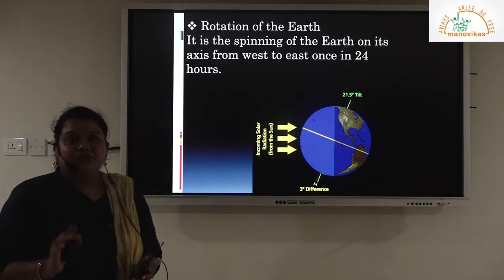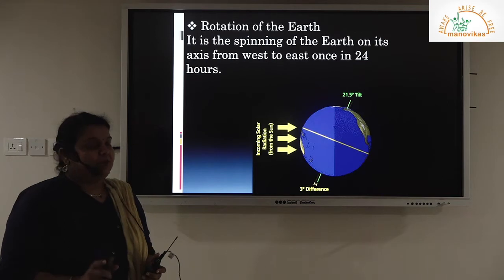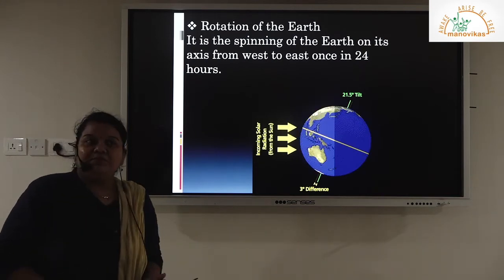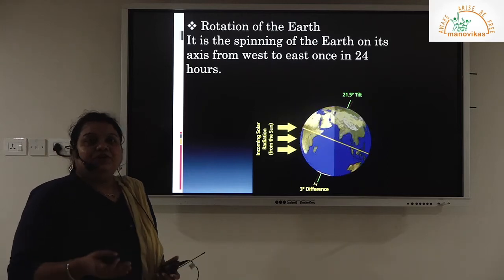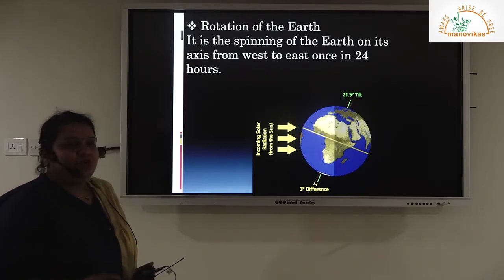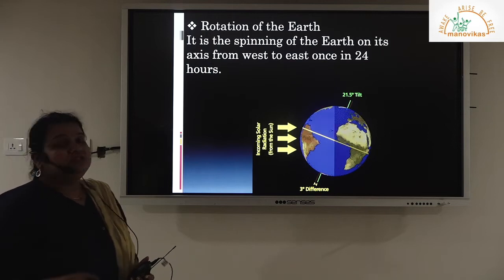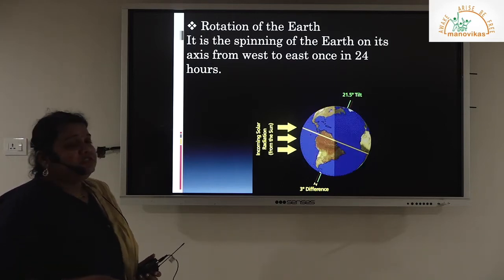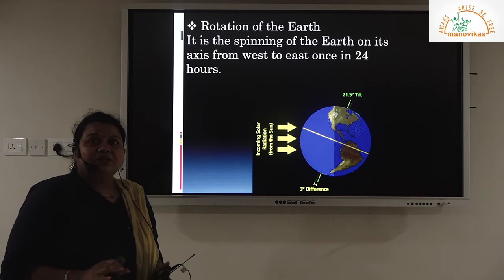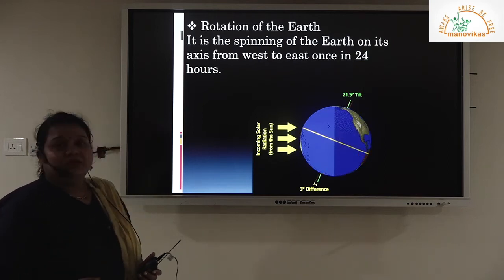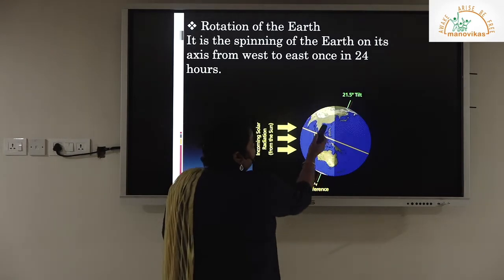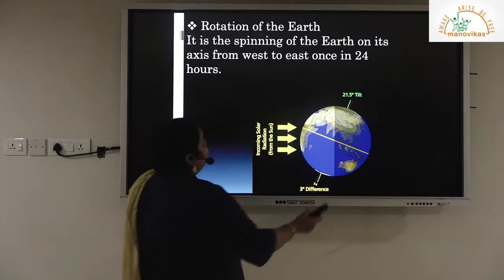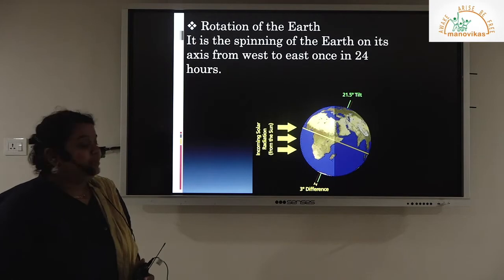To begin with, the very first part of the chapter, that is rotation. You'll have studied about rotation right from lower classes, from standard 5, and then you continued learning about it in standard 7. So what is rotation? Rotation is nothing but the spinning of the earth on its axis. It nearly takes 24 hours to complete one rotation. The earth is rotating on its axis, tilted at a particular angle, and this angle we'll check in the coming few slides.